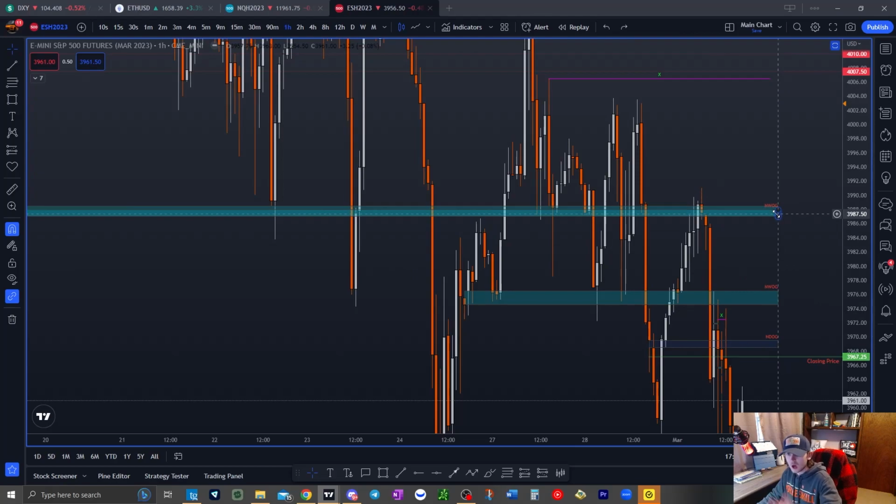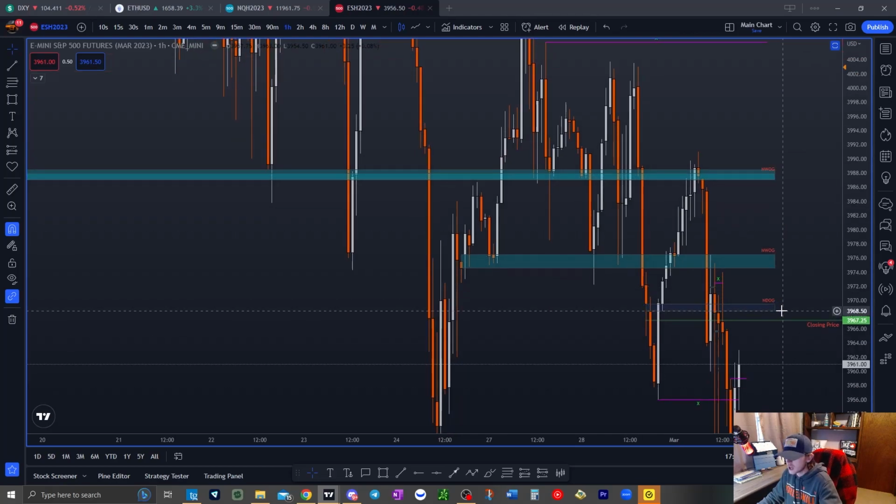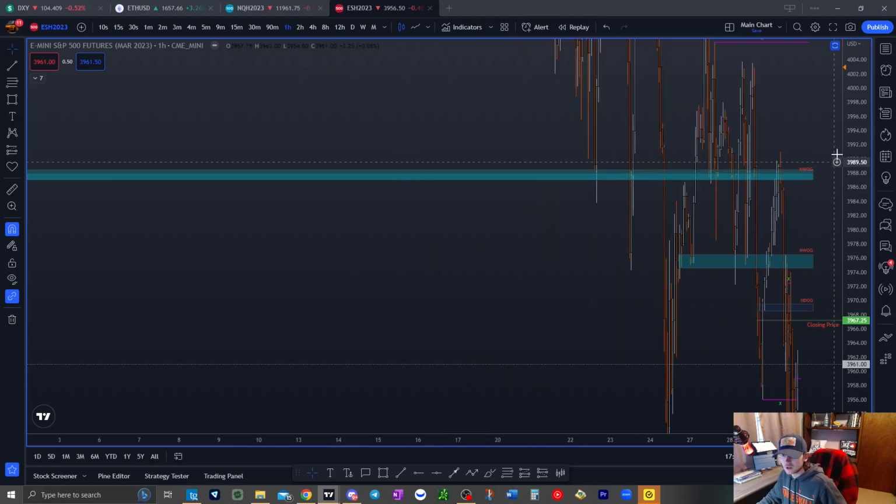The NWOG is the new week opening gap. That's what it stands for. The NDOG is the new day opening gap. The new day opening gap is the hour gap between 5 p.m. Eastern and 6 p.m. It's where the market is not open. That's the 1 hour every single day it's not open for the futures market. And that's going to act as support and resistance. The NWOG is when it closes on Friday and it opens up on Sunday. So that's the NWOG.